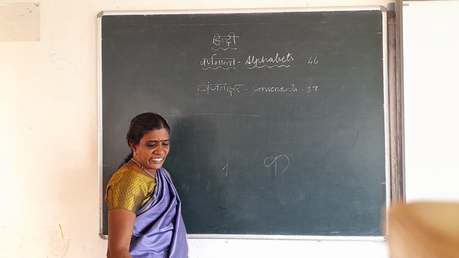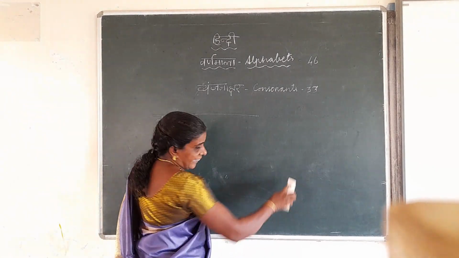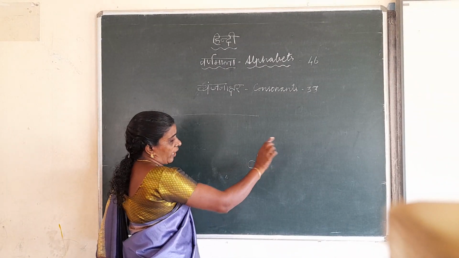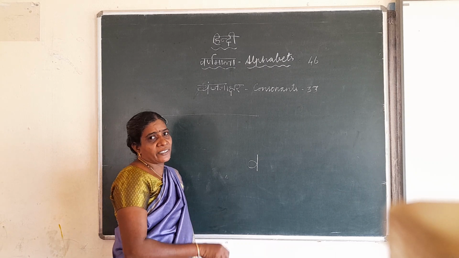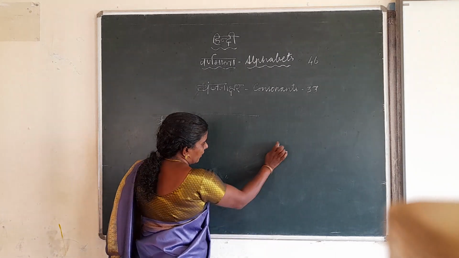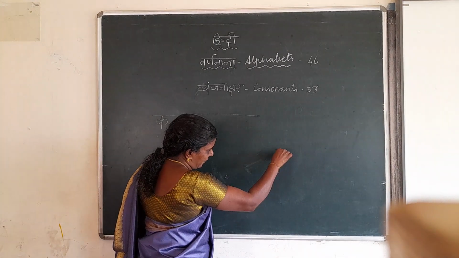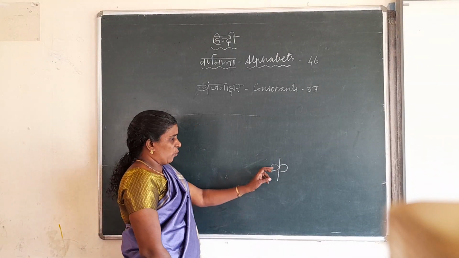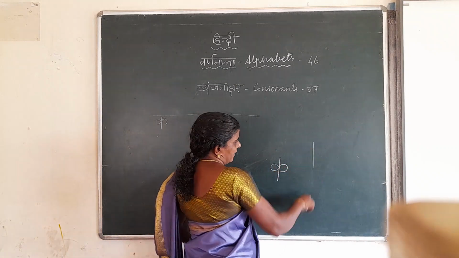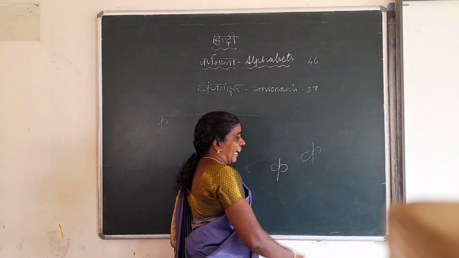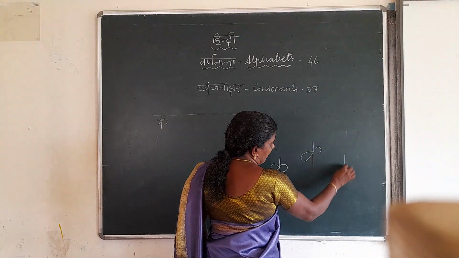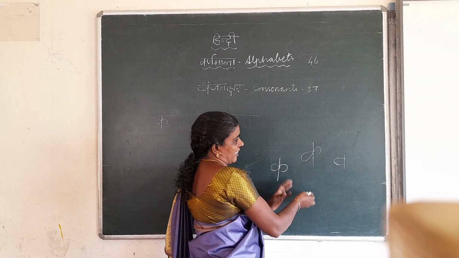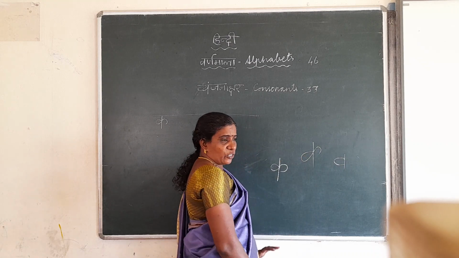Like D in English, you have to start like D. Those who are writing wrong, please correct it. Start like D, bring it down, take it up. Suppose if you make a mistake on one letter, again the bar will be there, and you will do it there also. It won't look nice. We can see something like a joint. So don't do like that.